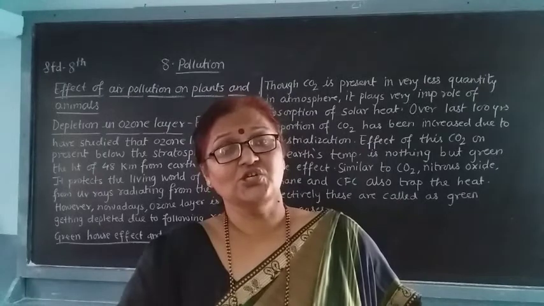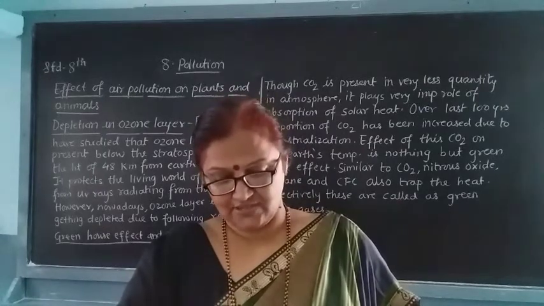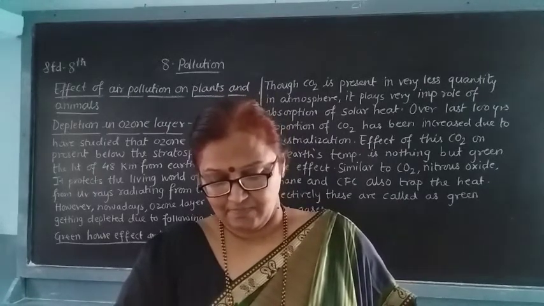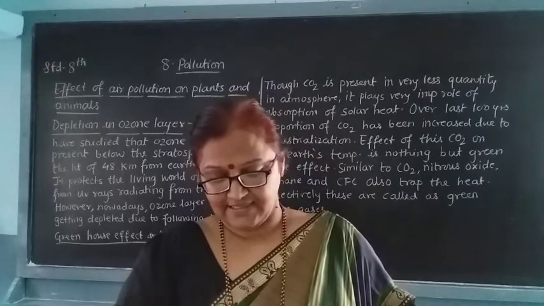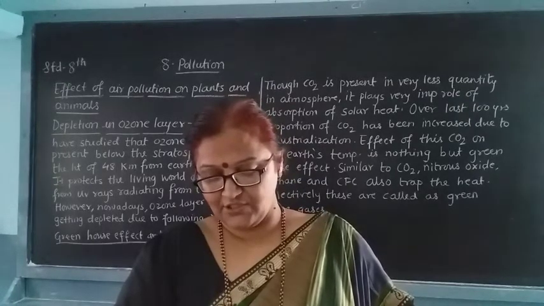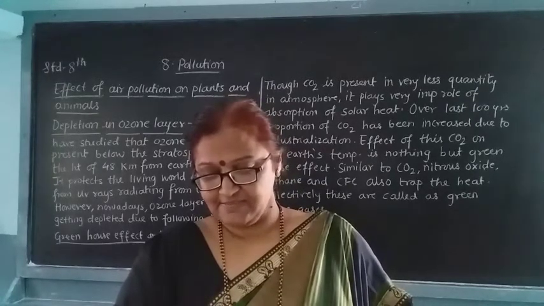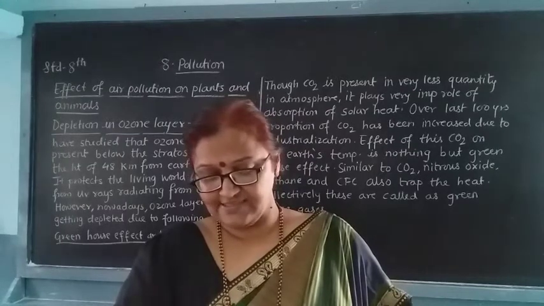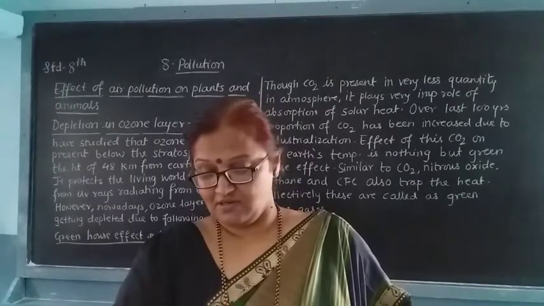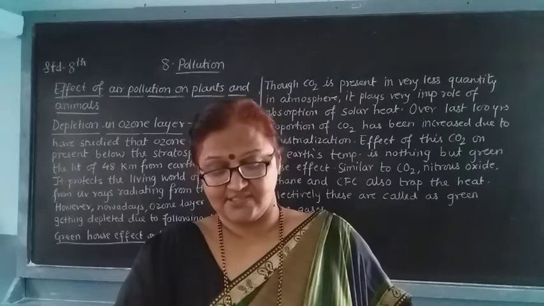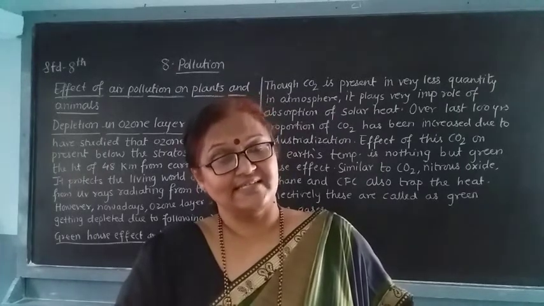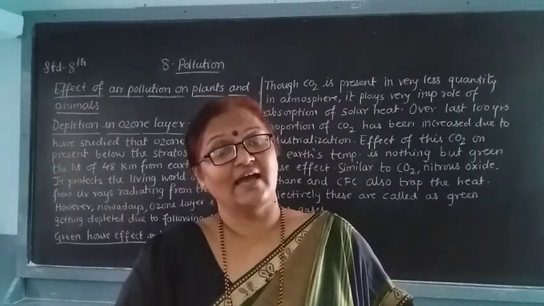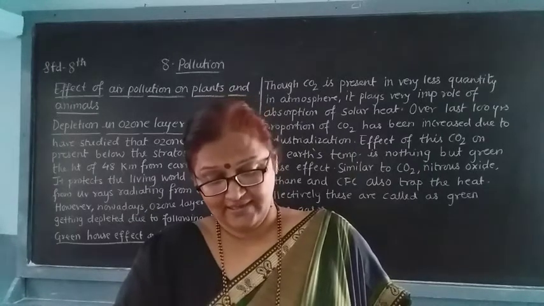There is erosion of buildings, historical monuments, bridges, metal idols, wire fences and so on, due to acid rain. All these are affected by acid rain.